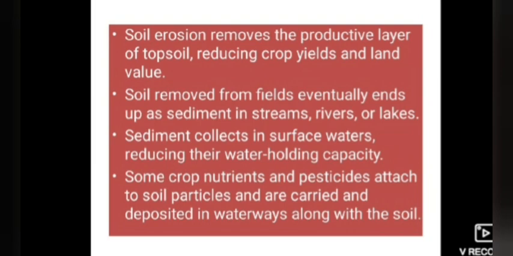Not only that, but by the different types of erosions, like water erosion, wind erosion, the topsoil will be eroded from a certain place and settled down in the streams, rivers or lakes. Sediment collects in surface waters, reducing their water holding capacity. Some crop nutrients and pesticides attach to soil particles and are carried and deposited in waterways along with the soil.